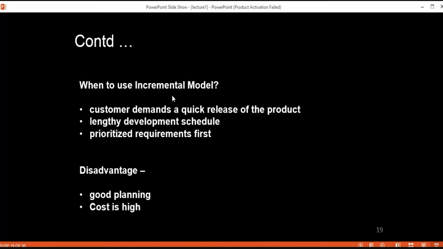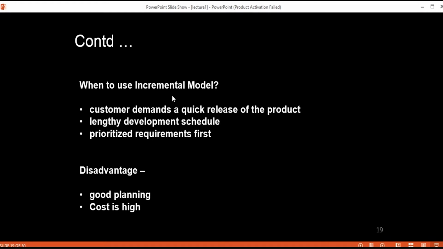And the disadvantages we can say with this incremental model is that we need some good planning, because what we are going to do is we are having those requirements for the software, and we are going to divide those requirements into different cycles, okay, into different increments. So we need some good planning, that what requirements should be first delivered, and what are the requirements that have the highest priority. Okay, so we need some good planning to deliver those requirements in a systematic manner.